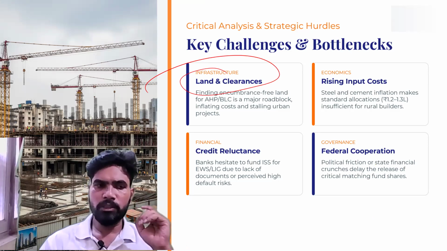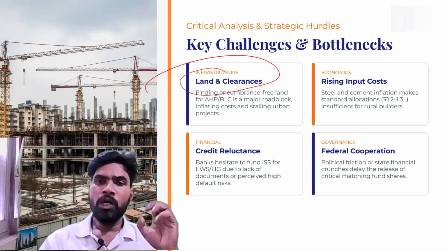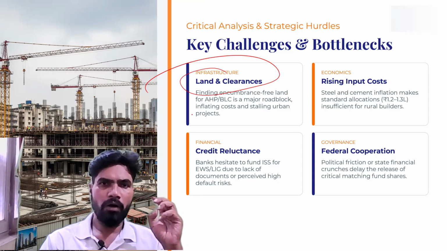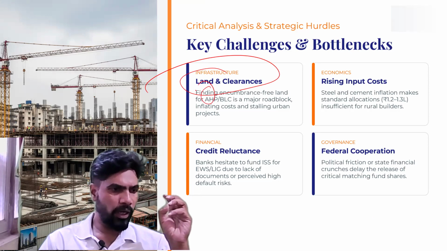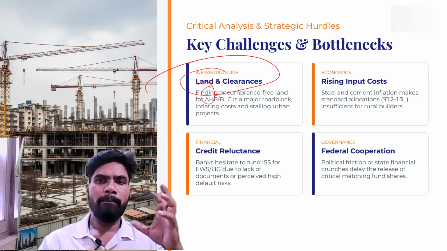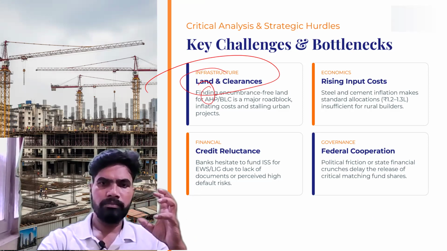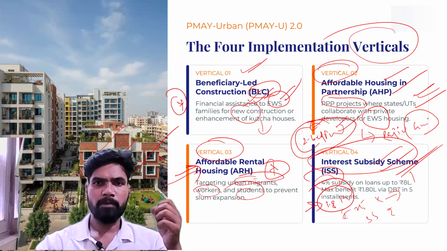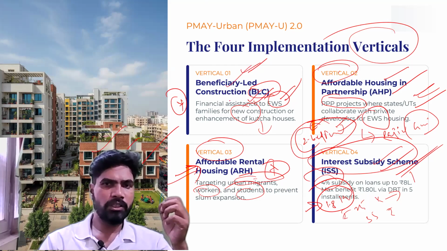This problem is there especially in urban areas. Finding an encumbrance-free house for the affordable housing program, or land for the BLC program we have studied here, the beneficiary-led construction program.